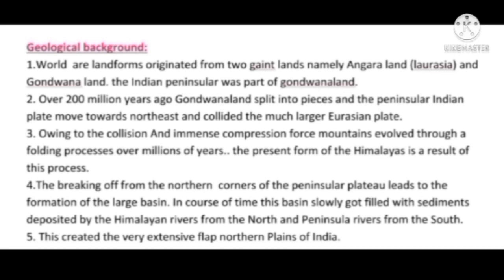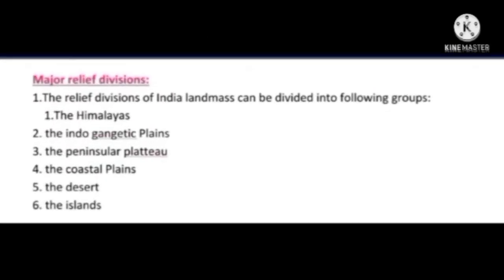In course of time, this basin slowly got filled with sediments deposited by the Himalayan rivers from the north and peninsular rivers from the south. This created the very extensive flat northern plains of India.